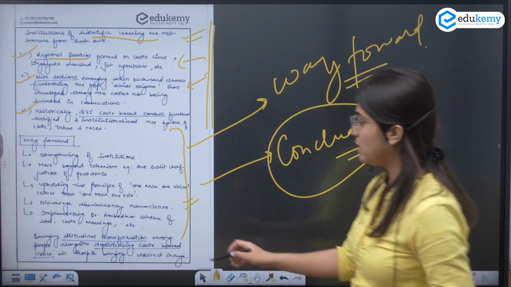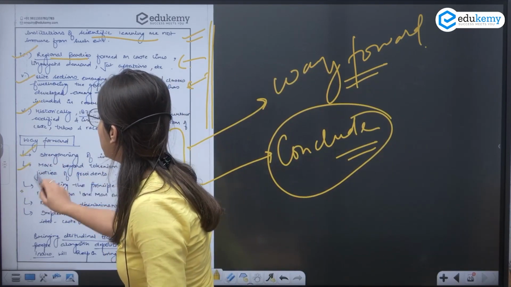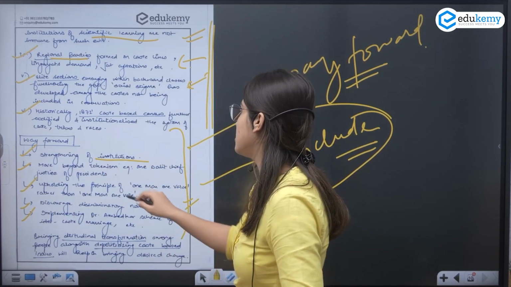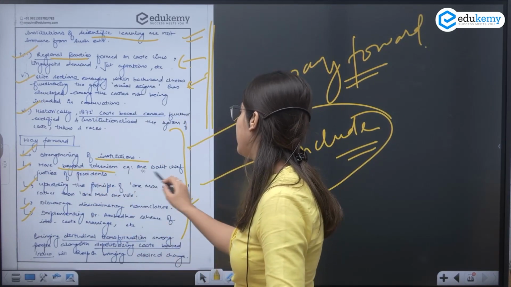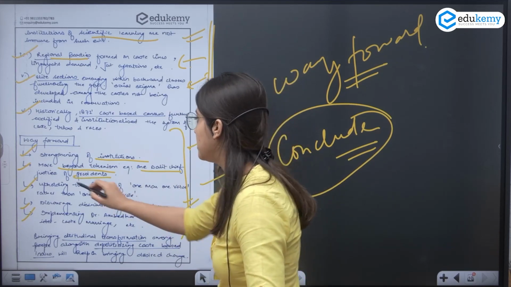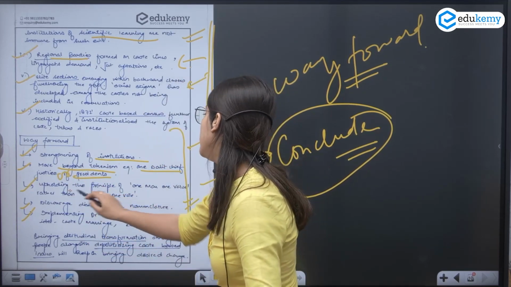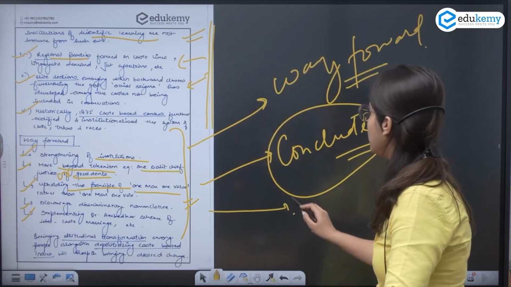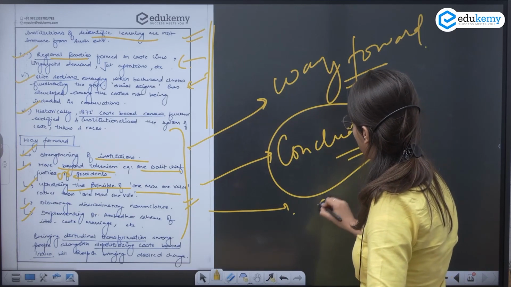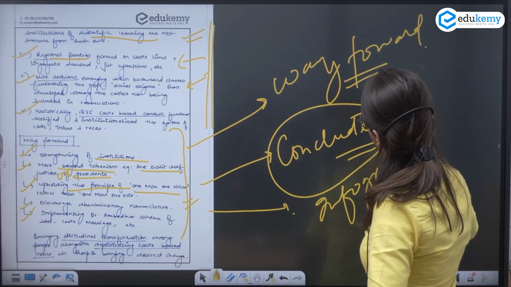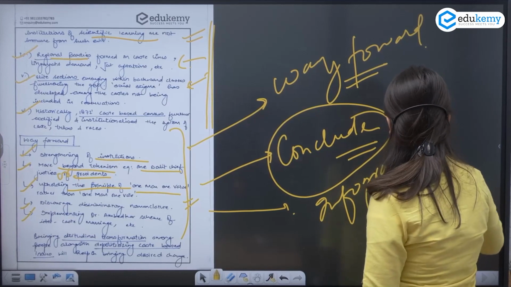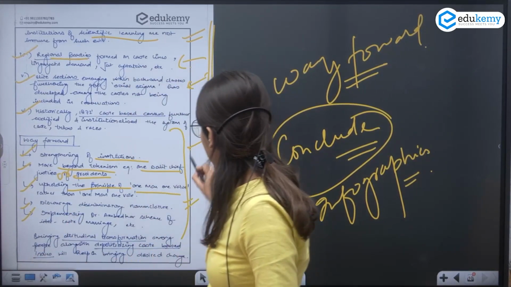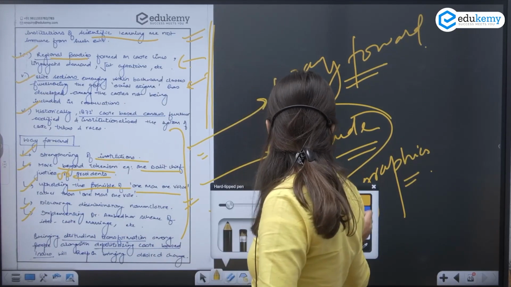So I have mentioned the points here on how we can eliminate it. Strengthening the institutions and moving beyond tokenism, like one Chief Justice or President, and upholding the principle of one man one value rather than one man one vote. You can even show this way forward through infographics rather than merely mentioning it in points. So this is the way forward, and now this is the conclusion part.